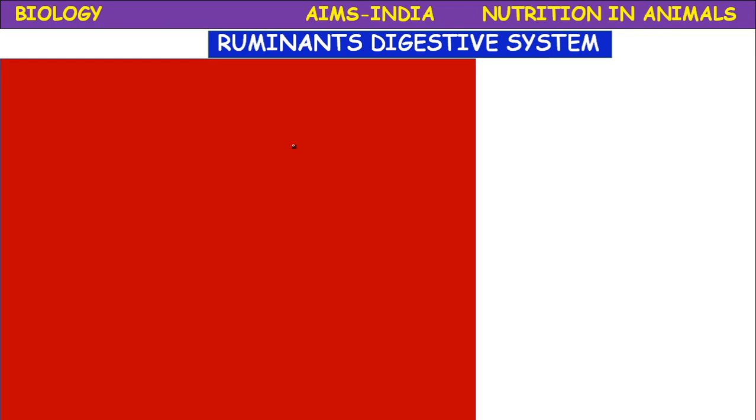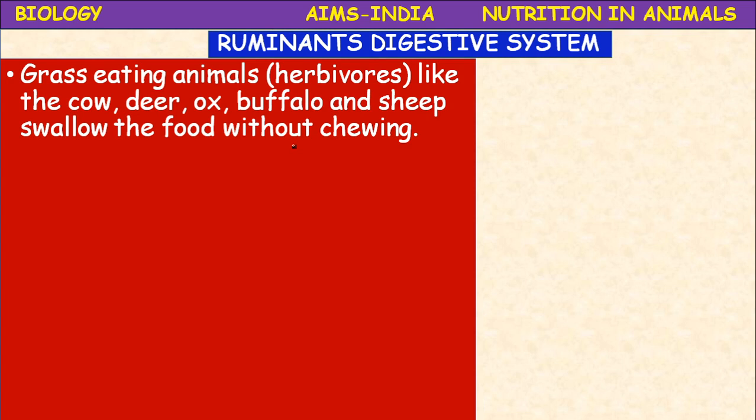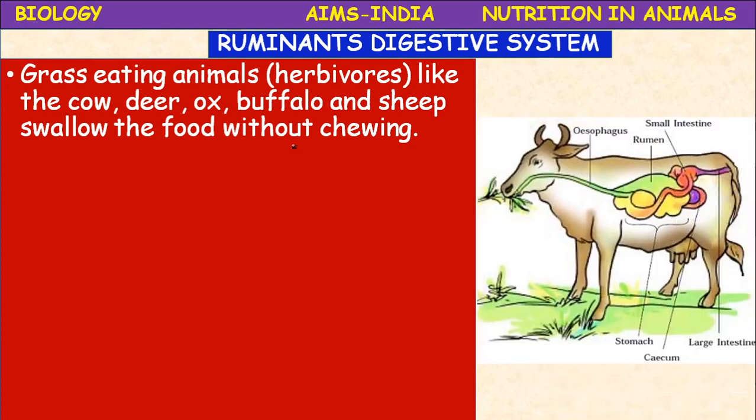Ruminants digestive system. So what is a ruminant? A ruminant is a grass eating animal. It's a herbivore. In grass eating animals like herbivores, like the cow, deer, ox, buffalo and sheep, this group of animals swallow the food without chewing. Without chewing, they swallow the food.